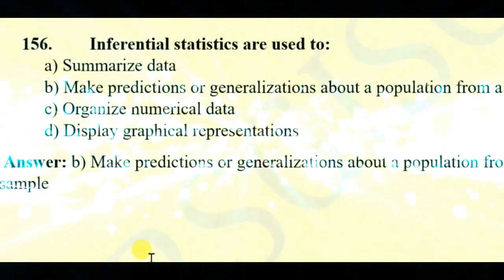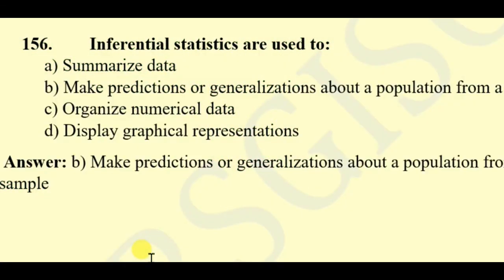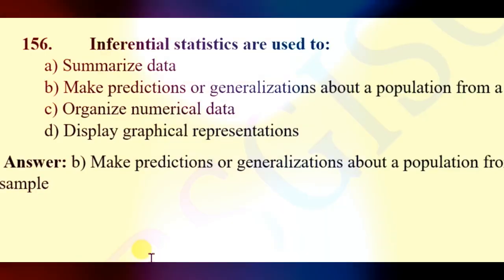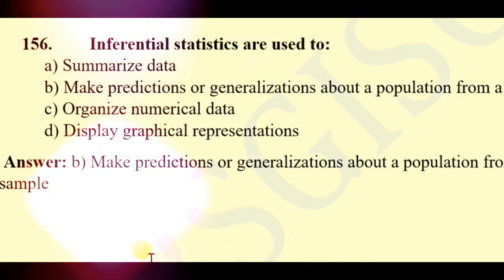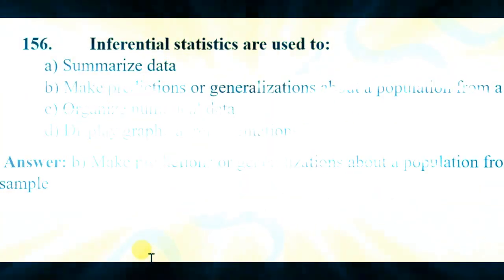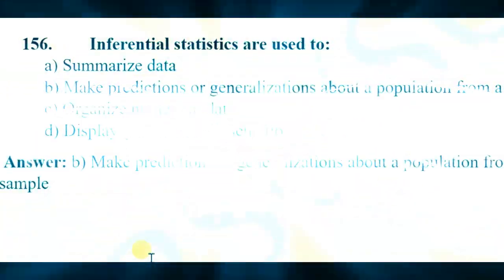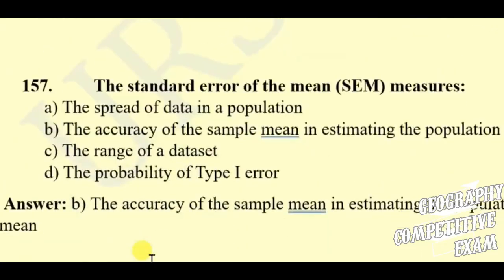Question 156. Inferential statistics are used to summarize data, make predictions or generalizations about a population from a sample, organize numerical data, display graphical representations. Here the right answer will be make predictions or generalizations about a population from a sample.